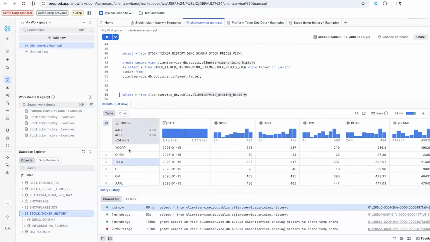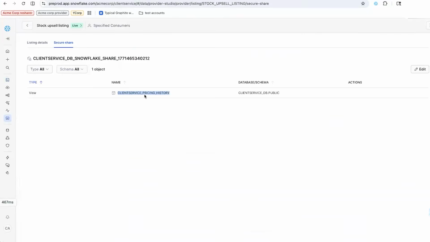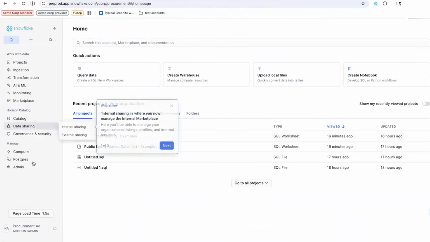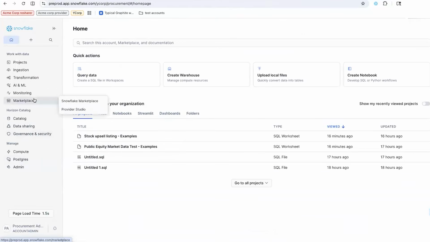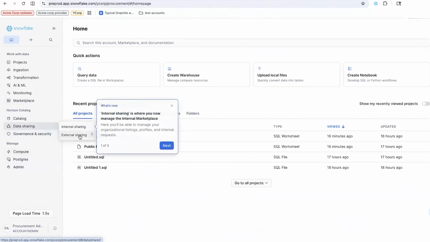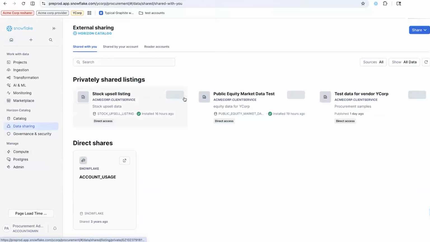Now, as you can see, the resharer enriched additional information on top of what was originally shared with them. And that is being attached to this listing. From the resharer, the listing is now available for the consumer. In their external sharing, they can find the stock upsell listing. Let's go ahead and query for that data.